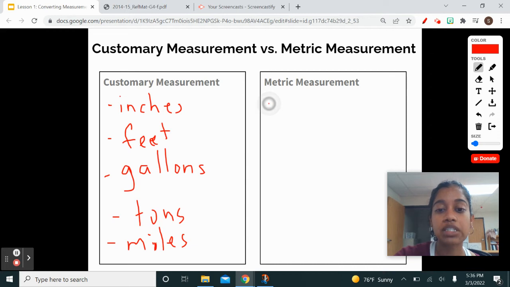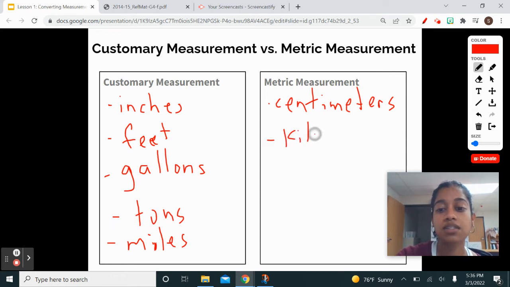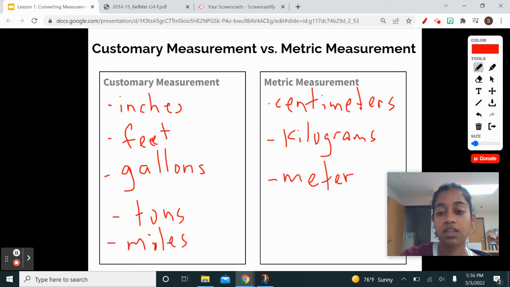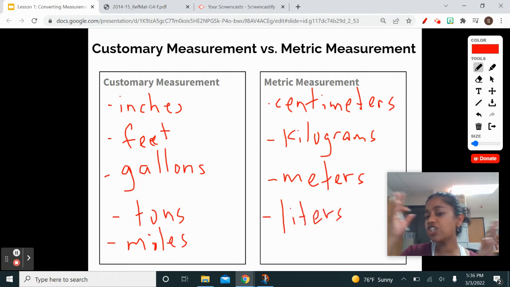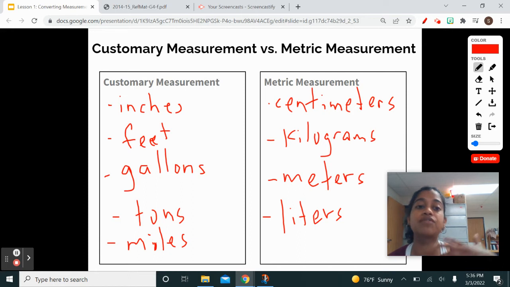Some examples are centimeters, kilograms, what else do we have? We also have meters and liters. There are a lot of other examples, but these are some examples of customary and metric measurements.